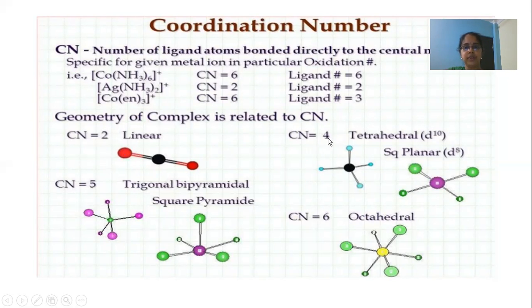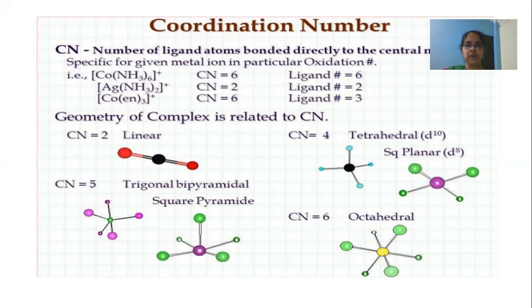If it is 4, sp3 or dsp2. If it is 5, sp3d or dsp3. And if it is 6, the hybridization may be sp3d2 or d2sp3. That is called the coordination number.